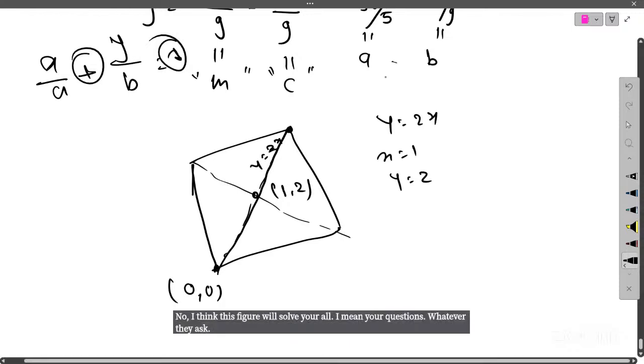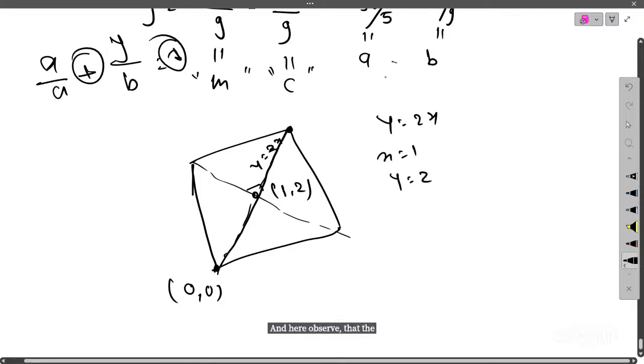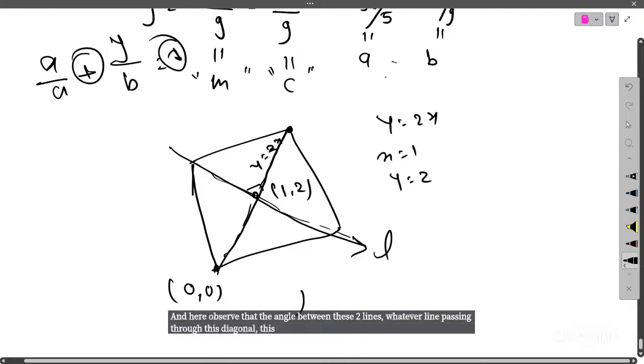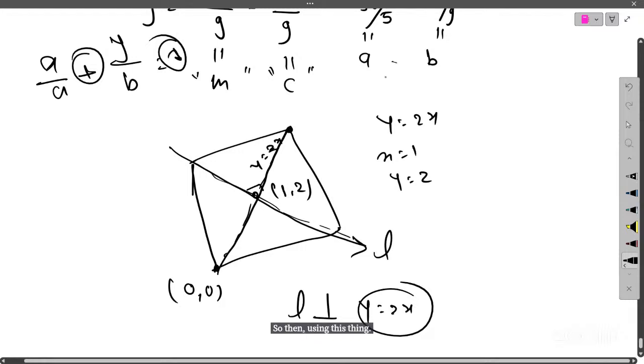Observe that the other diagonal, the line L passing through the other diagonal, is perpendicular to y is equal to 2x. Using this thing, you can answer. This is for Deepak. He asked some question.